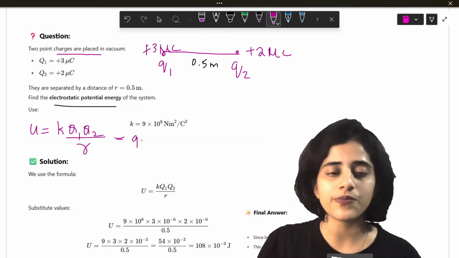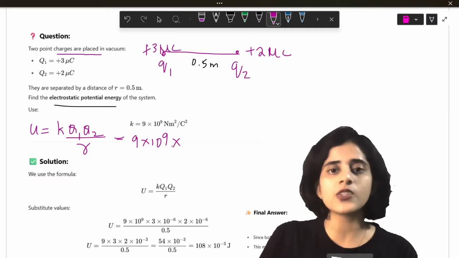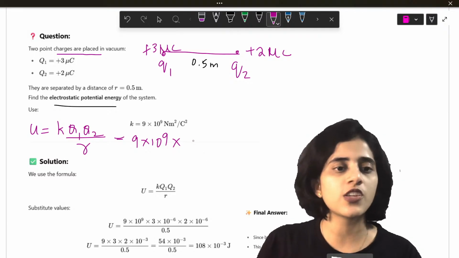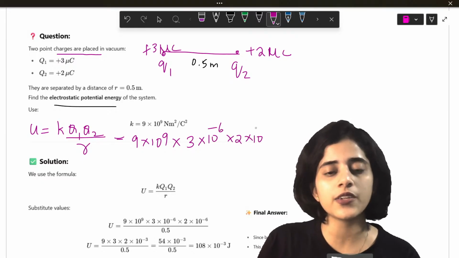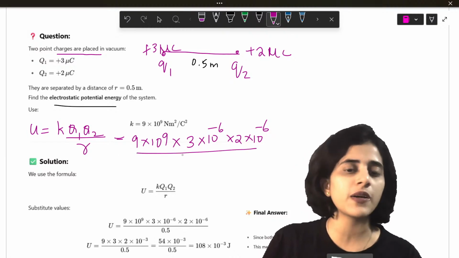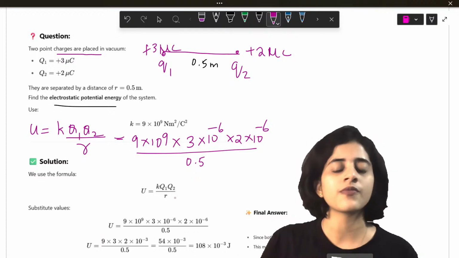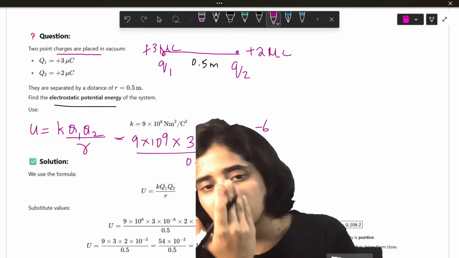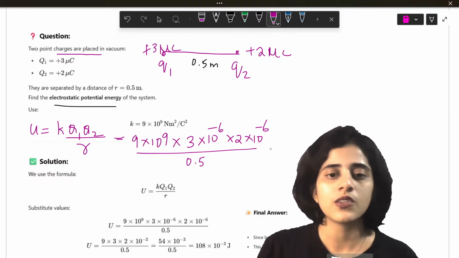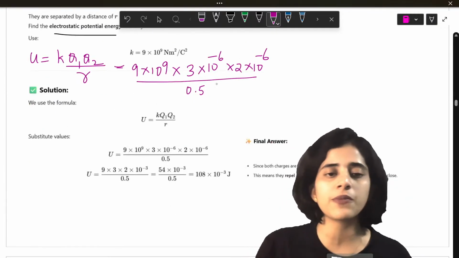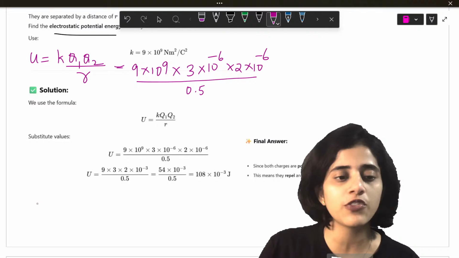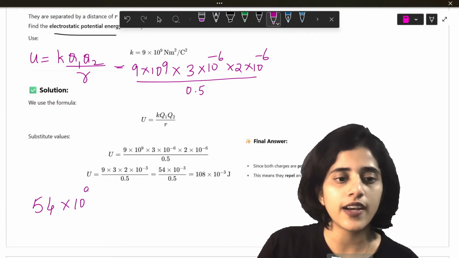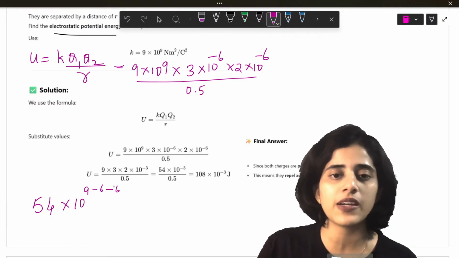What is the value of K? 9 into 10 raised to 9. K is 1 by 4 pi epsilon naught. Into, what is Q1? 3 into 10 raised to minus 6, since micro means minus 6, into 2 into 10 raised to minus 6. The whole divided by the distance, 0.5. Now if you do the math, you will get the answer. You can multiply all the numbers. So 9 into 3 into 2, 3 2s are 6. 9 into 6, you will get 54.